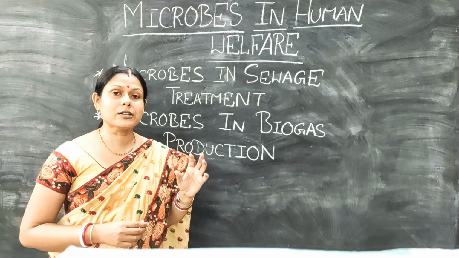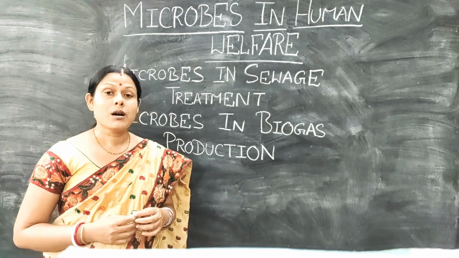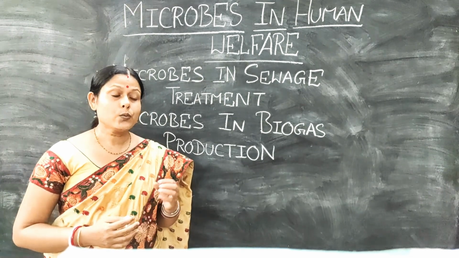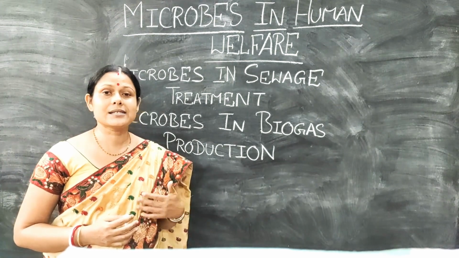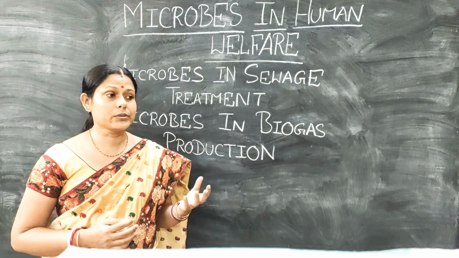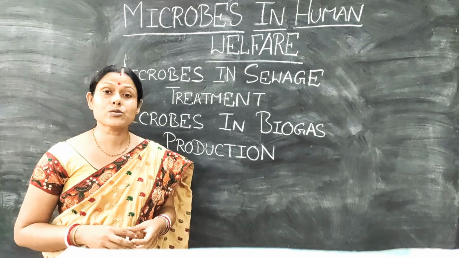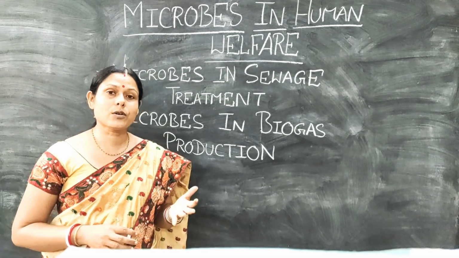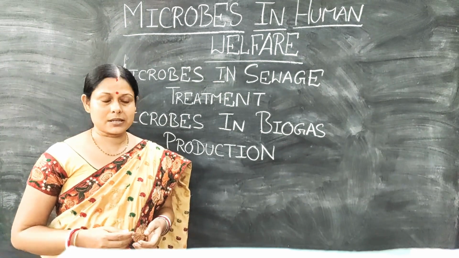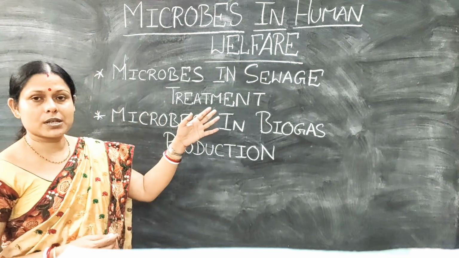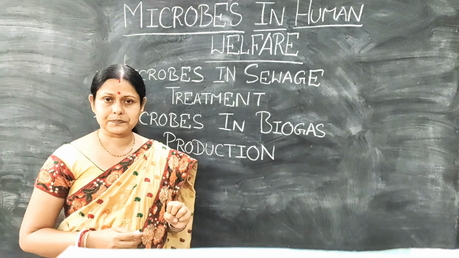Sewage means any kind of biological waste coming out of our household activities, like domestic waste, which contains organic substances. If this untreated water is sent to water bodies like rivers or surface water used by people for their daily activities, it can be so dangerous that not only will the health of individuals be affected, but it may also lead to the spread of epidemics. That is the reason the utility of microbes in sewage treatment is being undertaken.